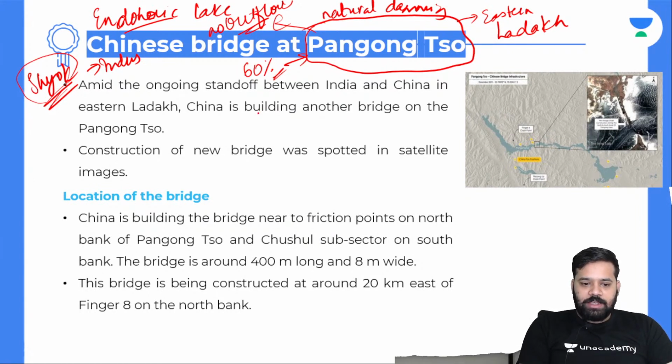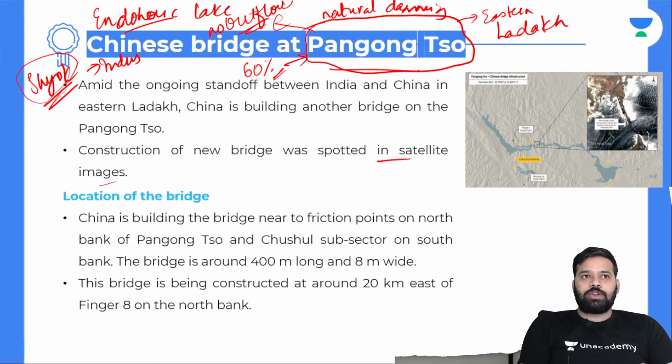Hi Prashant, hi. So going forward, there's a new bridge being constructed on this Pangong Tso lake, and that is a reason that has added to the ongoing standoff between China and India. China is building another bridge on the Pangong Tso. Construction of the new bridge was spotted in a satellite image. Let's have a look at the location of the bridge.